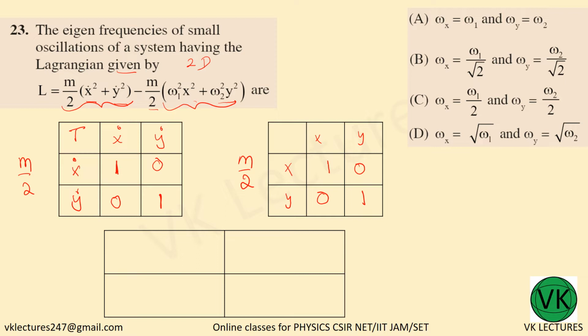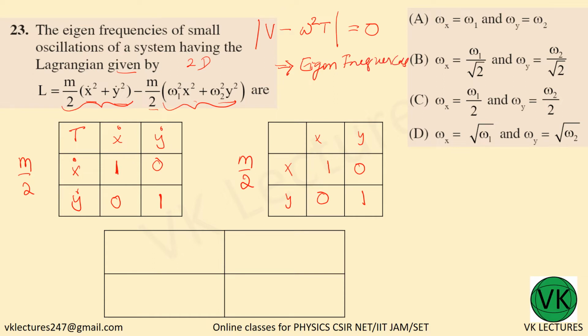Now the determinant of V minus omega square T equal to 0 will give you the eigenfrequencies of the system.